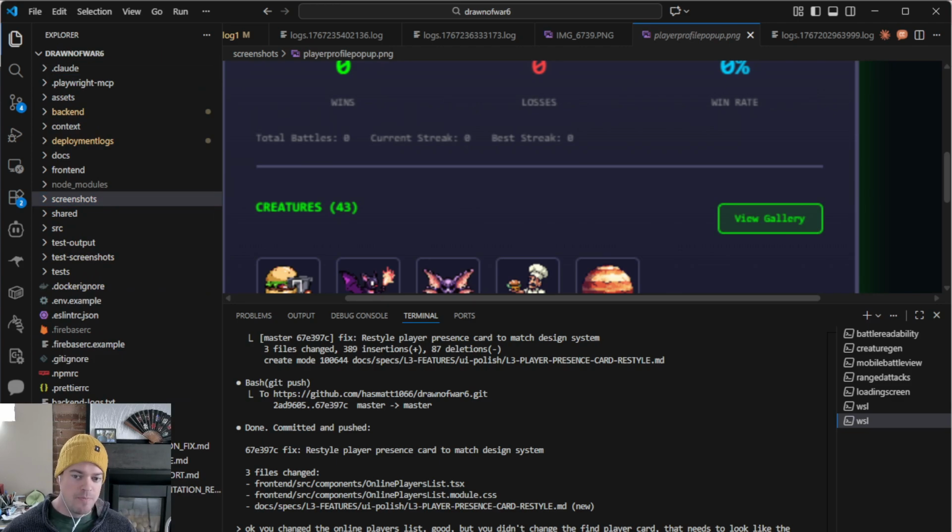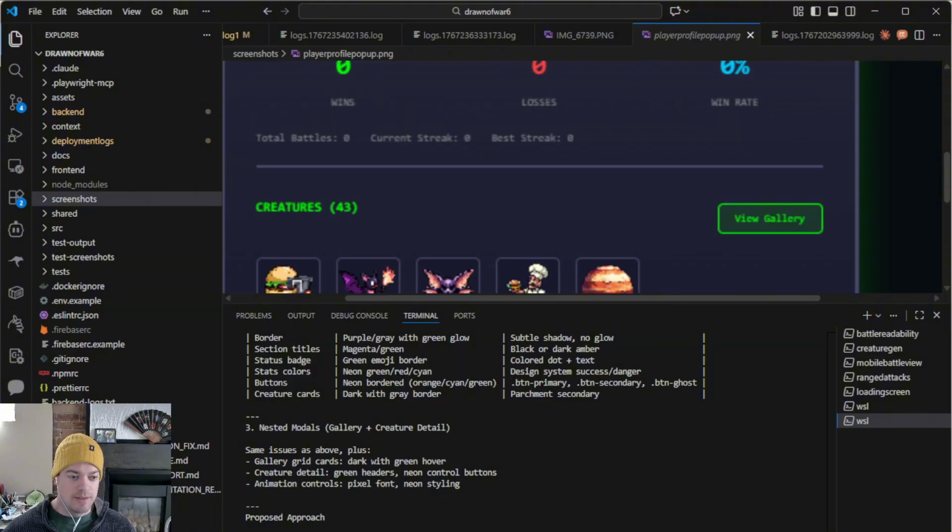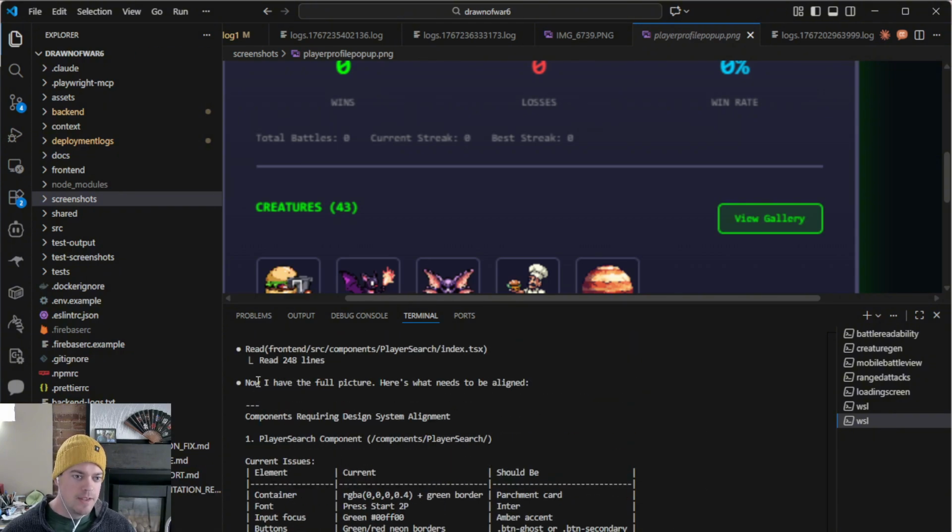Because, for example, for this whole online player card, if I had a shortcut document for myself where it's like, oh, the player card is tied to clicking in and seeing a player profile and clicking in and seeing their creature gallery, and excuse me, clicking in and seeing creatures. I could have told Claude at the beginning, hey, here are the 4 cards that are all dependent on each other. Update all of them at the same time.